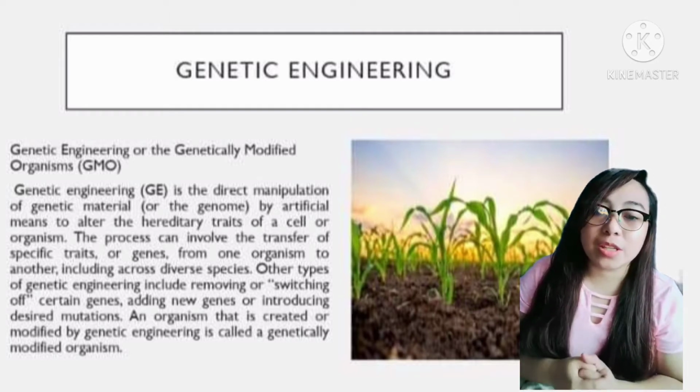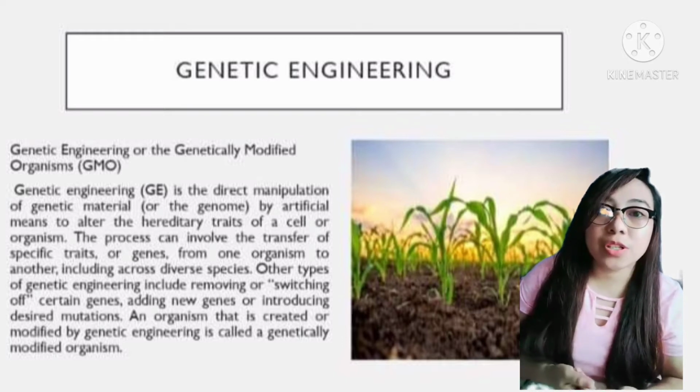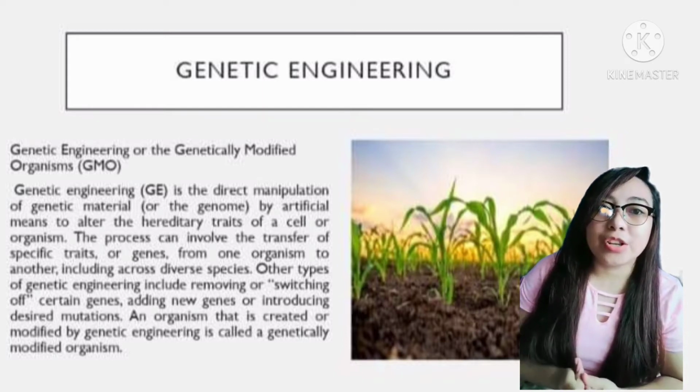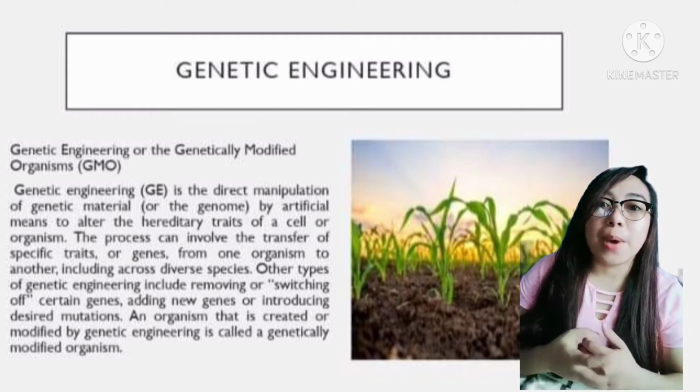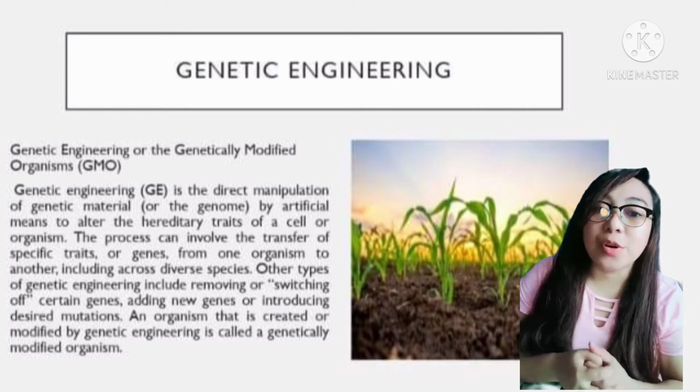Other types of genetic engineering include removing or switching certain genes, adding new genes, or introducing desired mutations. An organism that is created or modified by genetic engineering is called a genetically modified organism or GMO.